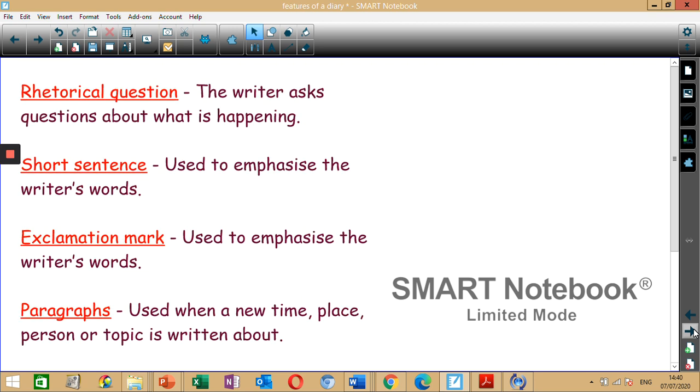A diary could have some rhetorical questions, so the writer asks questions about what is happening, and these types of questions don't really require any responses. There are short sentences to emphasize the writer's words. Exclamation marks can be used to emphasize the writer's words, and paragraphs are used when a new time, place, person, or topic is written about.